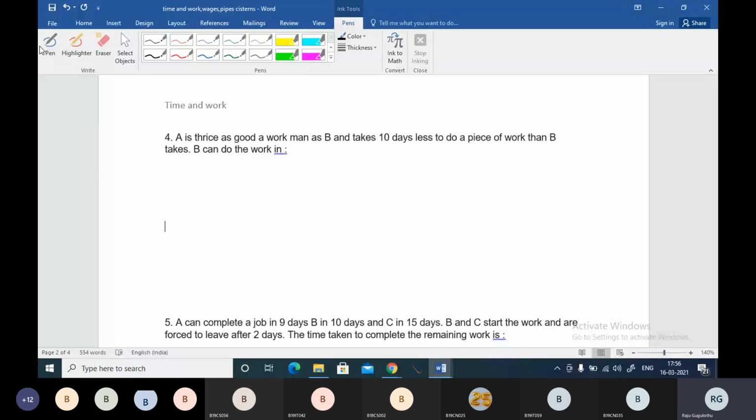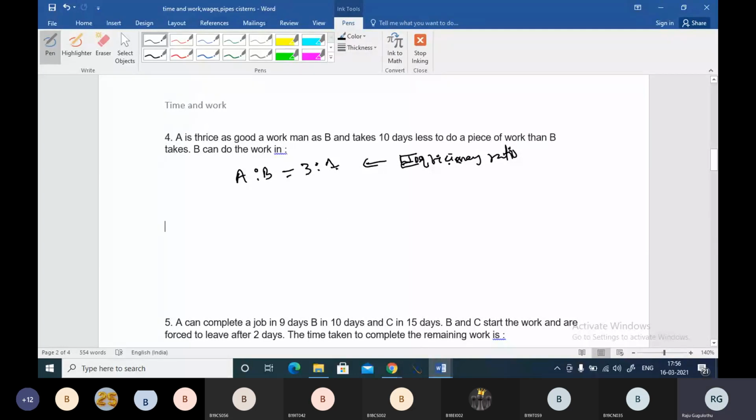15 days is the correct answer. Friends, here A is thrice as good a workman as B. Efficiency of A is already given here. So I'm writing A is to B as 3 is to 1. That means B makes 1 unit of work in the same time A makes 3 units of work. This is the work, or you can say this is the efficiency ratio.